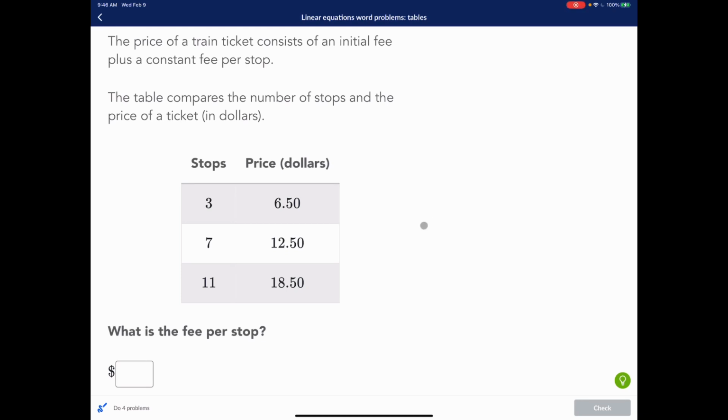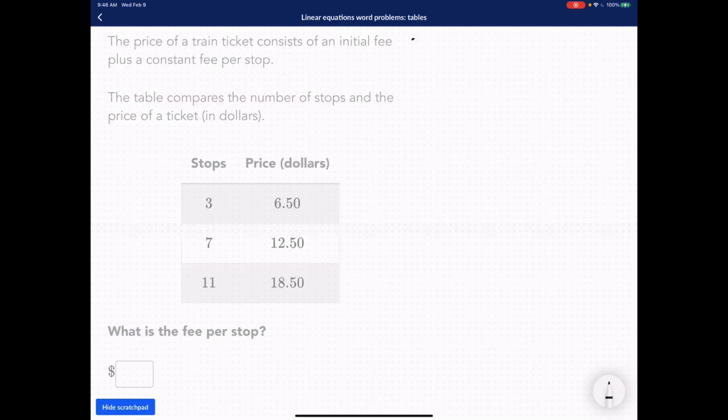Hello everyone, let's take a look at this problem right here. So the problem goes, the price of a train ticket consists of an initial fee plus a constant fee per stop. So there's a starting fee, and then every stop you have to pay another fee, okay? And so I can go ahead and write that.